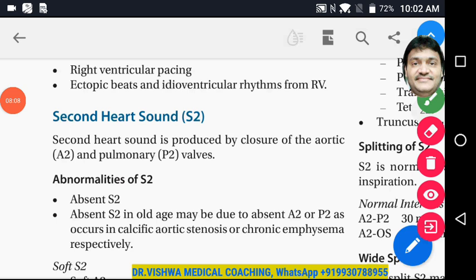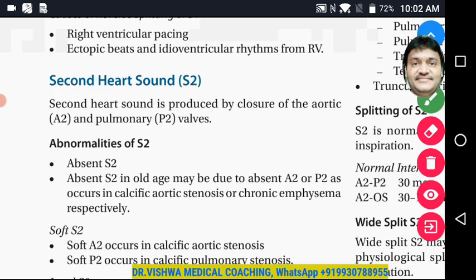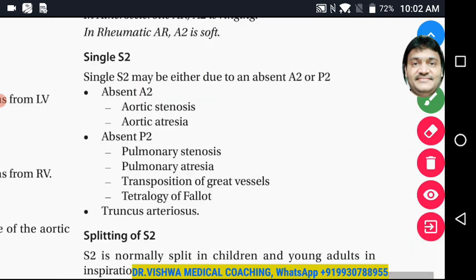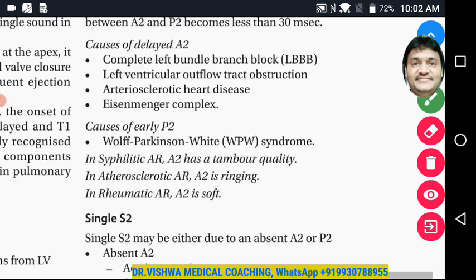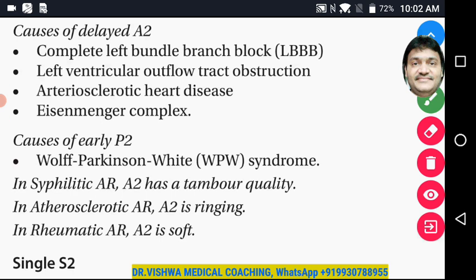Okay, so we were trying to analyze, I'm sorry, again there was a disconnection, the abnormalities of the second heart sound. So we were talking about the delayed A2. Now what exactly is going to produce a delay in the A2 component? Delay in the A2 component is the aortic valve producing a delay.